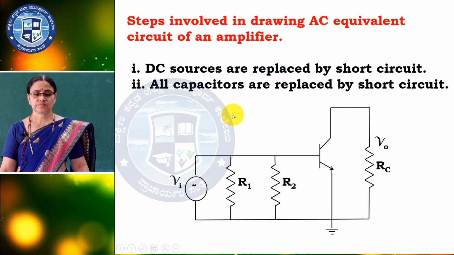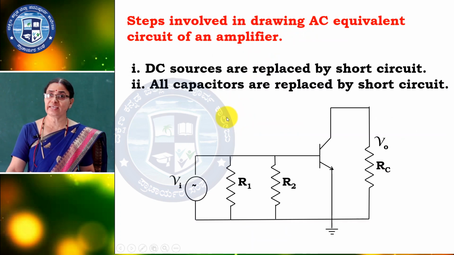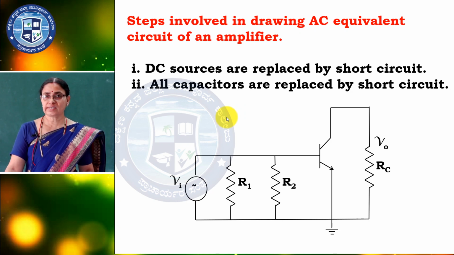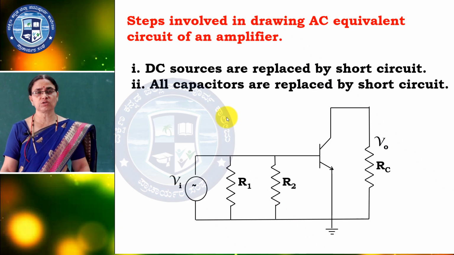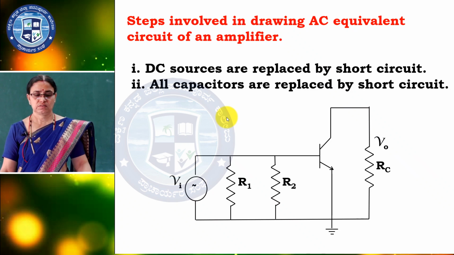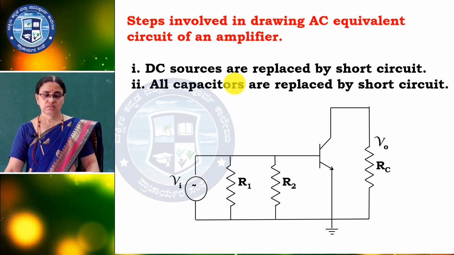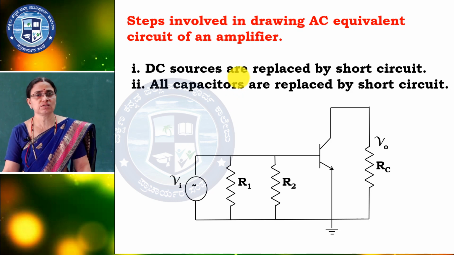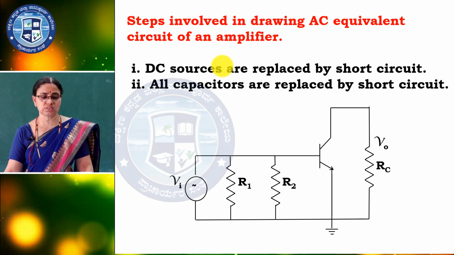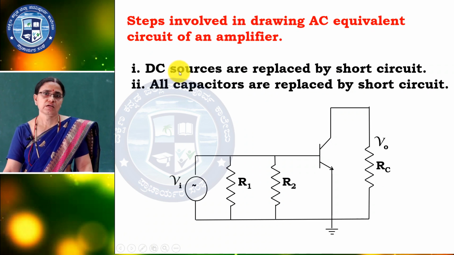Next, the steps involved in drawing the AC equivalent circuit, it is very important. For the AC equivalent circuit you have to consider only the AC sources, not the DC sources. So we consider DC reduced to 0 and AC comes into the picture.